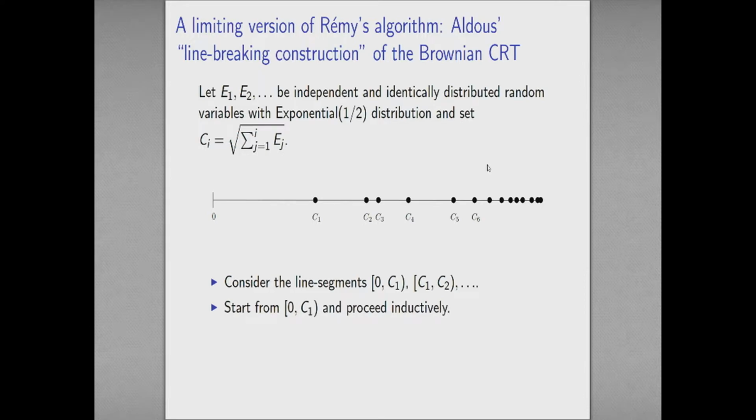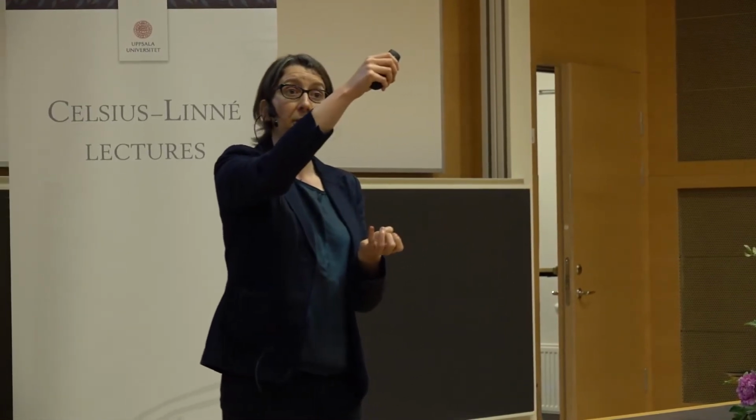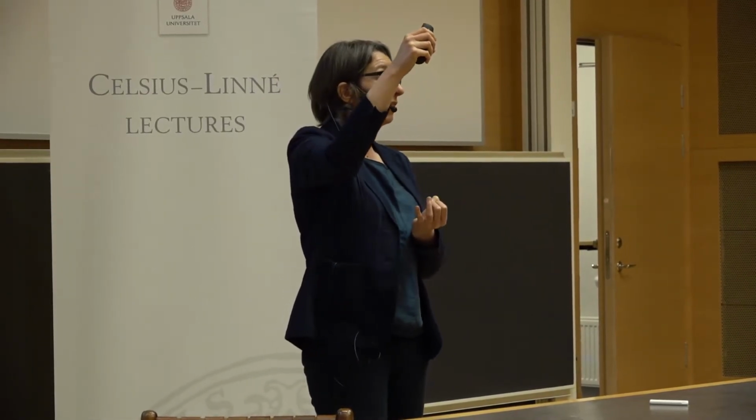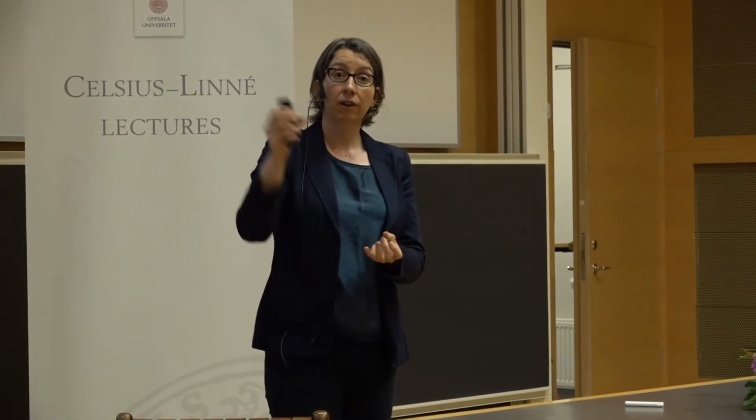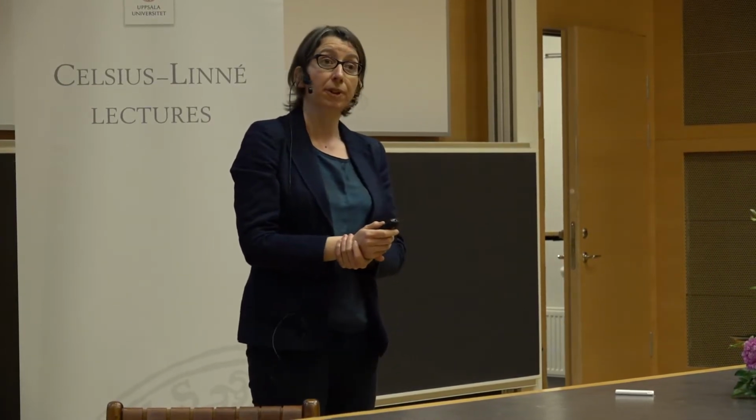Okay, so the limiting version of Rémi's algorithm proceeds as follows. I'm going to start with this first line segment, which has length C1, and then inductively I'm going to take the subsequent line segments and glue them to what I've already created at a position chosen uniformly at random over the object I've already made, choosing with probability half whether it's left or right. Okay, so let's do that.